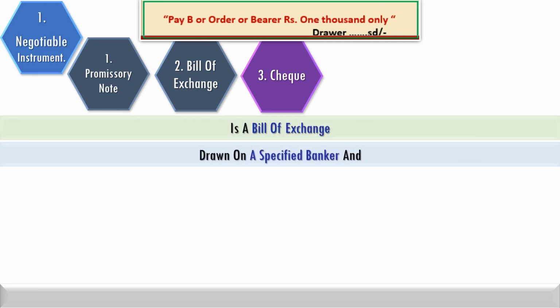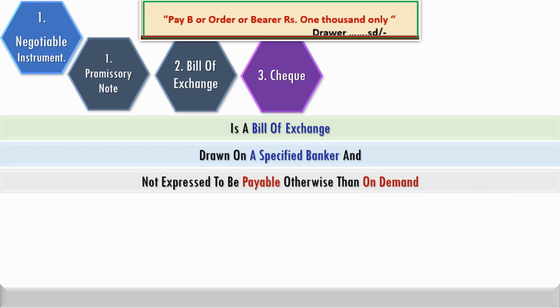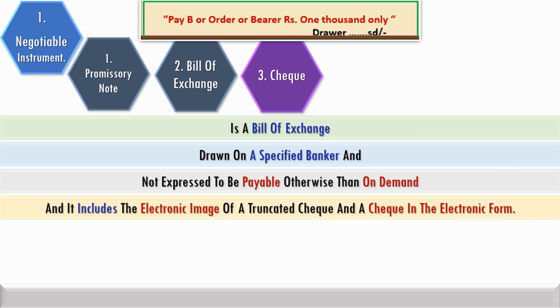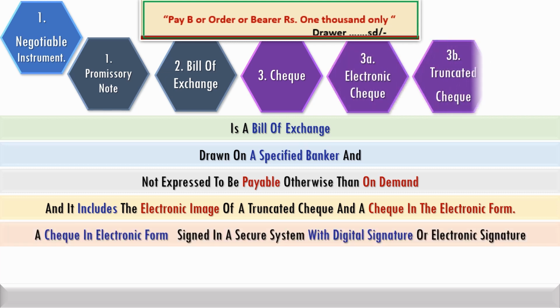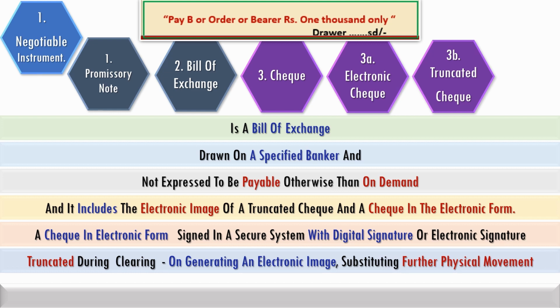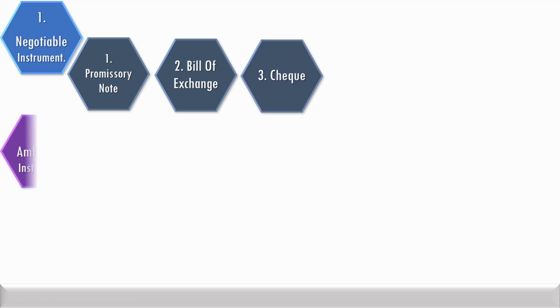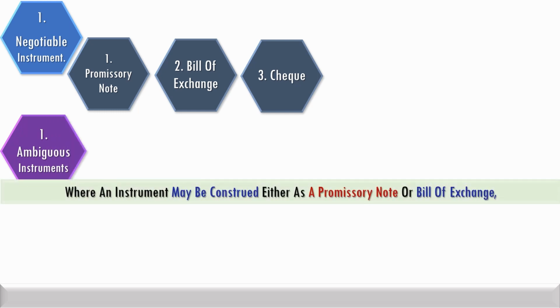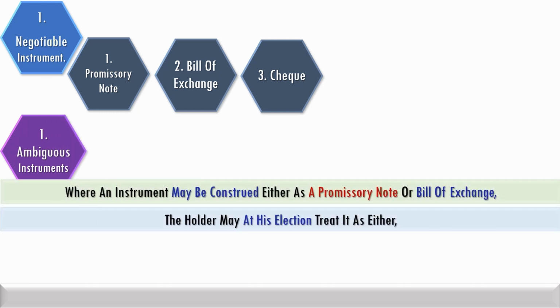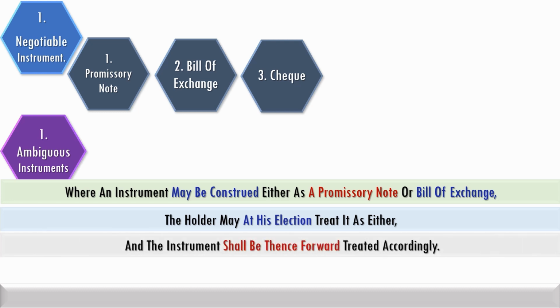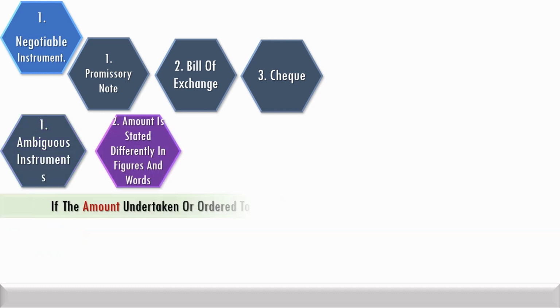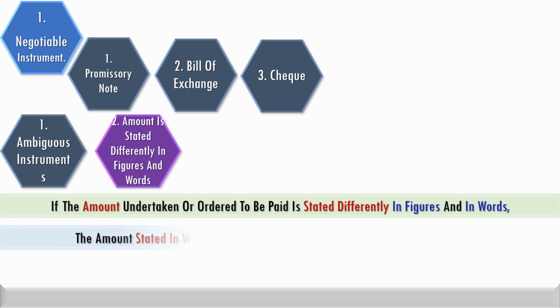drawn on a specified banker, payable on demand, and includes the electronic image of a truncated check and a check in electronic form signed in a secure system with digital signature. Truncation means generating an electronic image, substituting further physical movement during clearing. When an instrument can be construed either as a bill of exchange or as a promissory note at the discretion of the holder, that instrument is called ambiguous instrument. When the amount stated in figures differs from the amount in words,